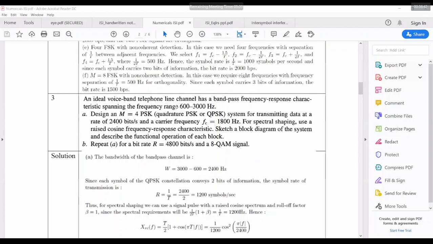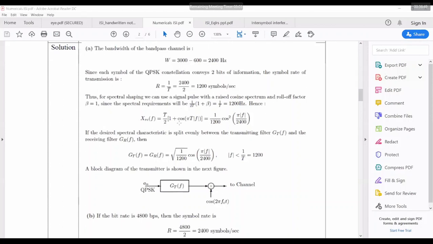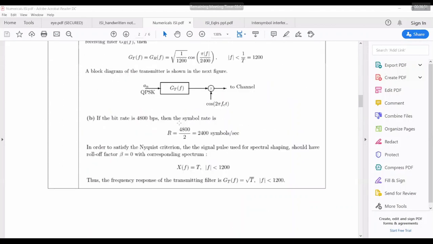Otherwise, you need to consider beta equal to whatever is given. In the question, it will be clearly given whether it is raised cosine or not, and what beta is. It will be given in the question.